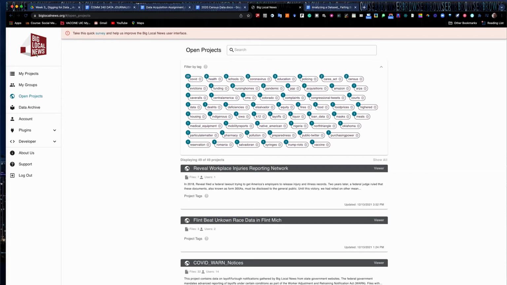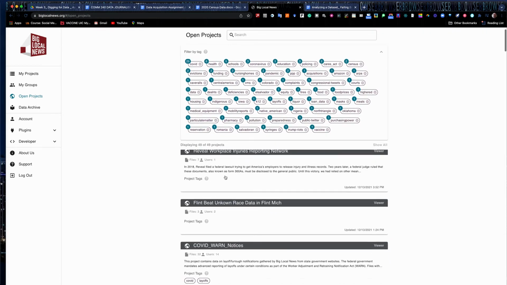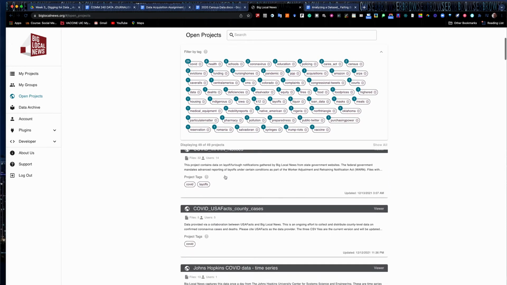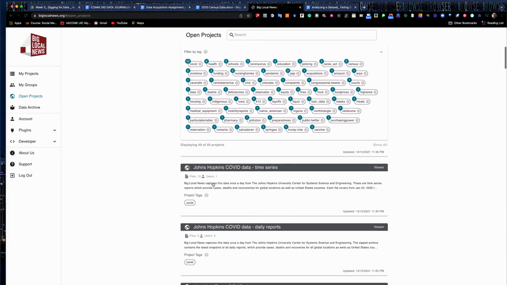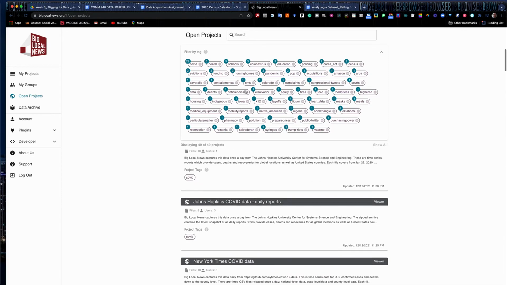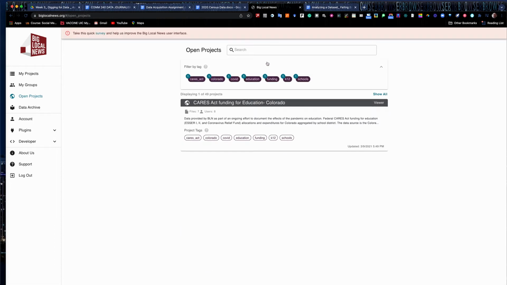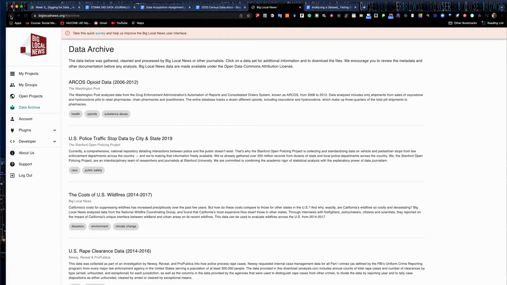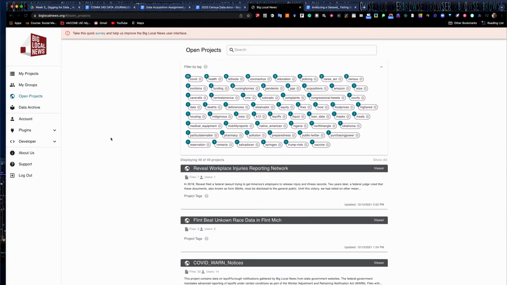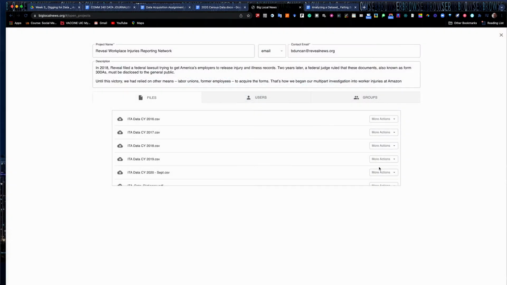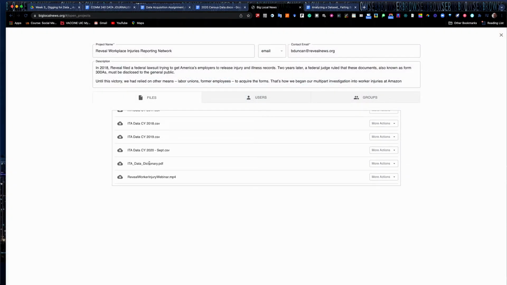You can log into this by setting up a Gmail account login. And when you get there, you can click on Open Projects. And these are projects that people have worked on and posted here. All kinds of COVID data. You'll see Johns Hopkins in here quite a bit. You can filter them out by these keywords here. There's health and schools and all kinds of different topics and subtopics. So you can click through those and it'll show different projects. And you can open them up and look at them in what's called the viewer here. And there's all the data sets with it.